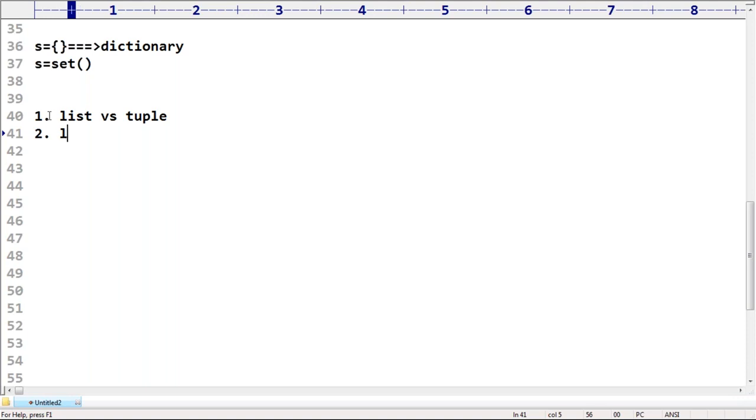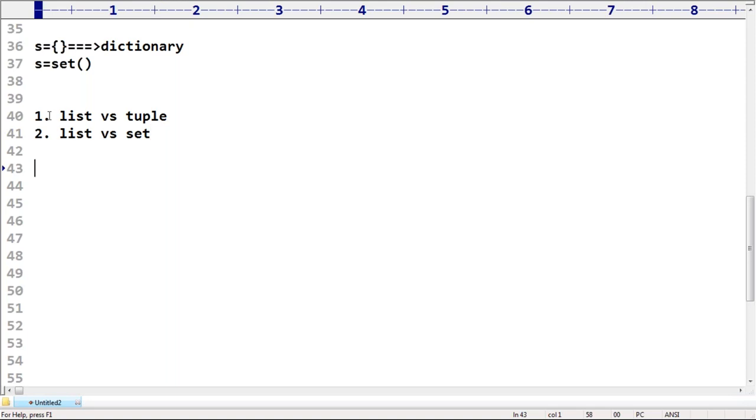Next, what is the difference between list and set? In list, duplicates are allowed and insertion order is preserved, but in the case of set, duplicates are not allowed and order is not preserved.